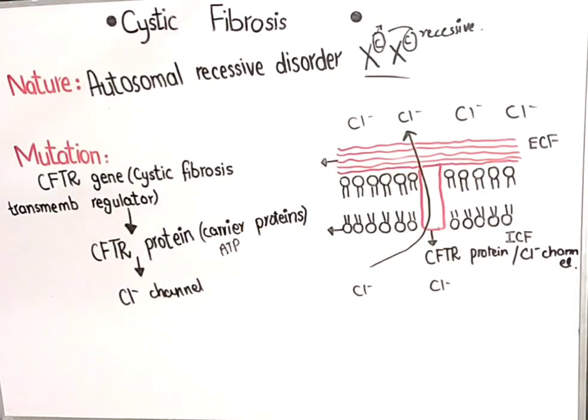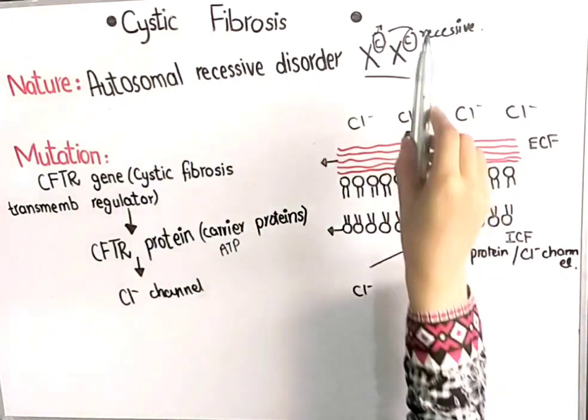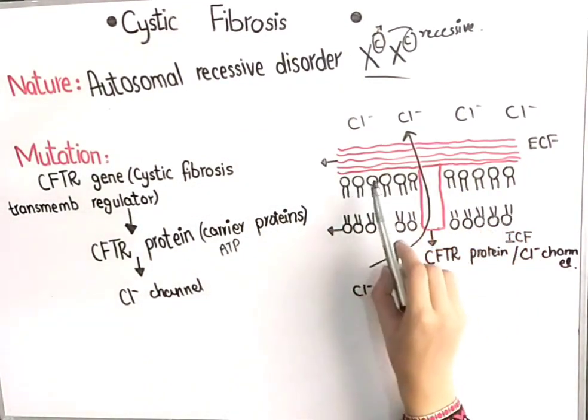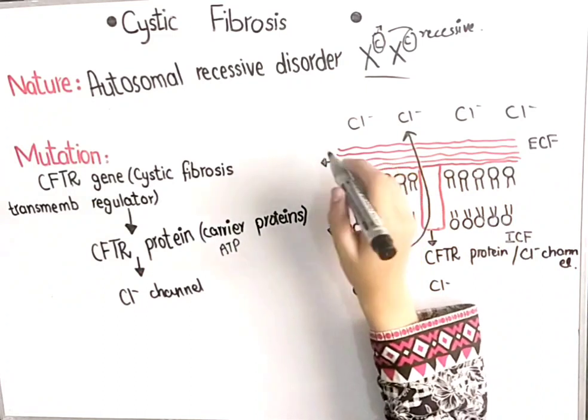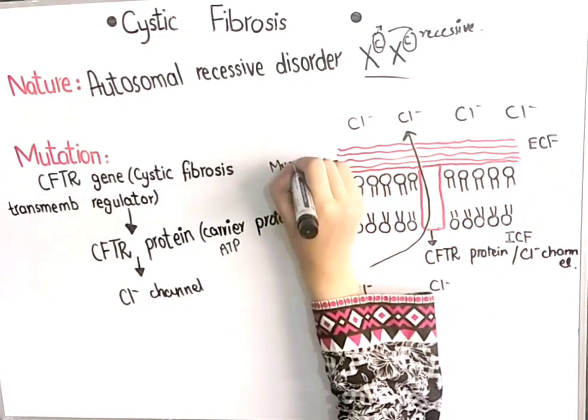Basically, in the case of the respiratory tract or digestive tract, you know that the cells are lined with mucus. So that any germ which gets entry into the respiratory tract or your digestive tract gets entrapped in the mucus, and then that germ is expelled out from the system. So what this CFTR protein does is that it actively transports chloride from inside of the cell to the outside of the cell. Here we have a cell membrane, and outside the cell here we have a layer of mucus. So this is basically mucus.